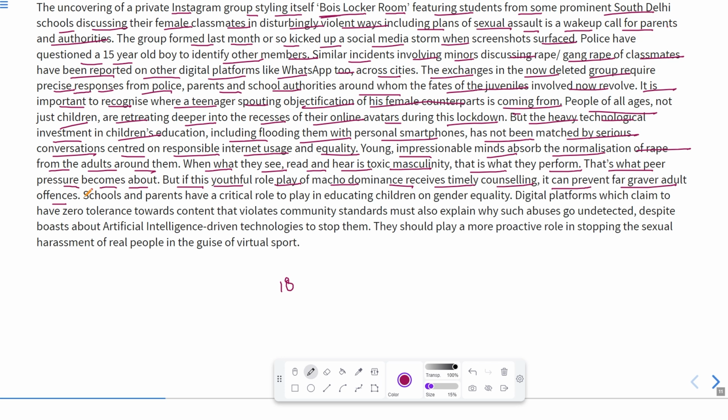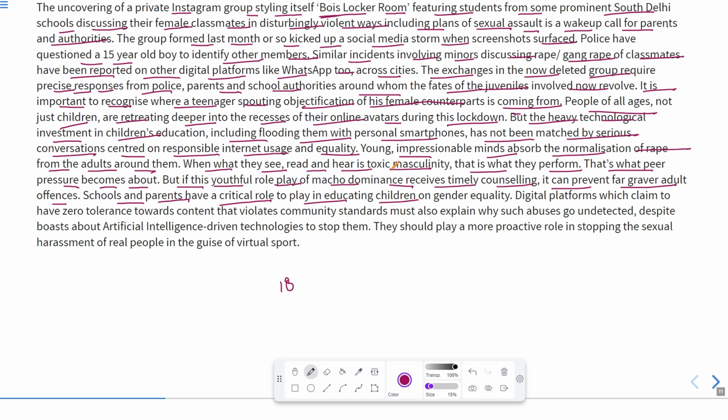If the youth is properly counseled about gender equality and about situations like good touch or bad touch, it can prevent extremely dangerous happenings in future. Schools and parents have a critical role to play in educating children.